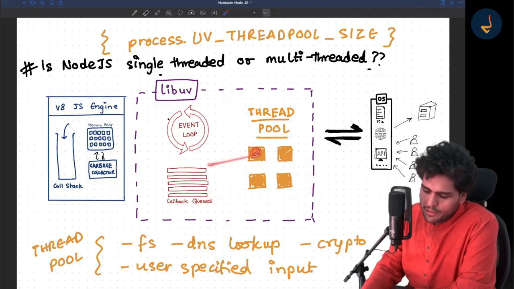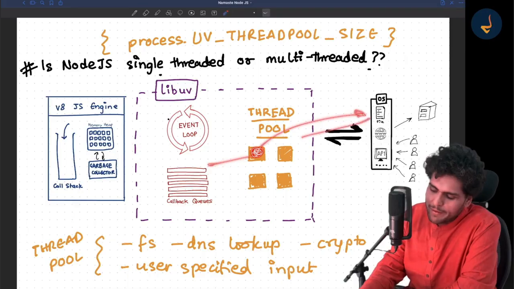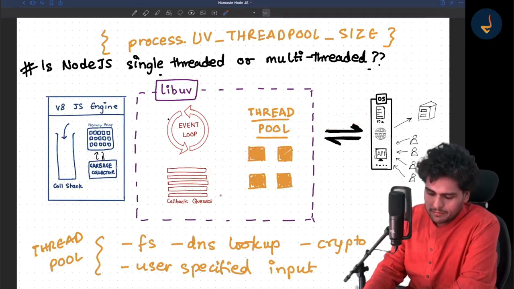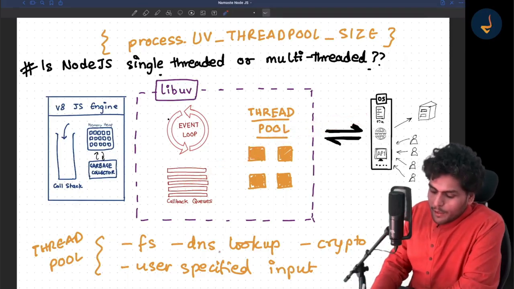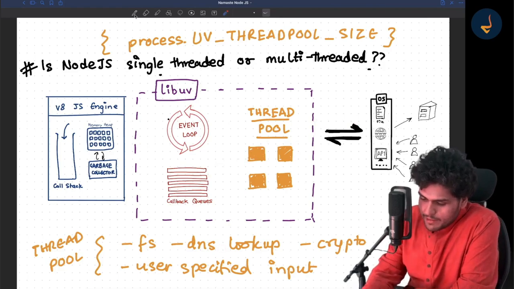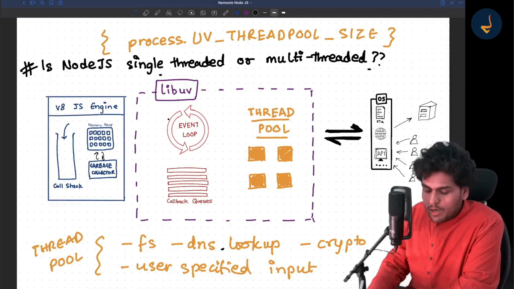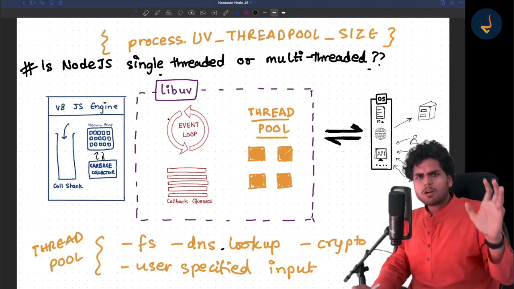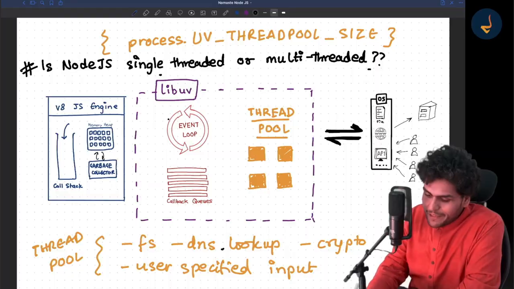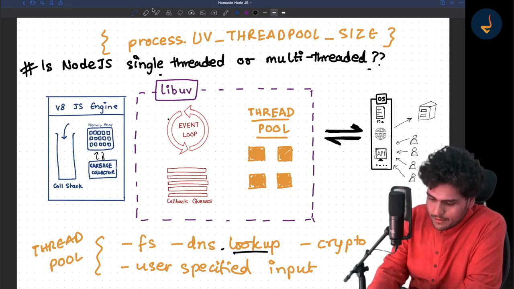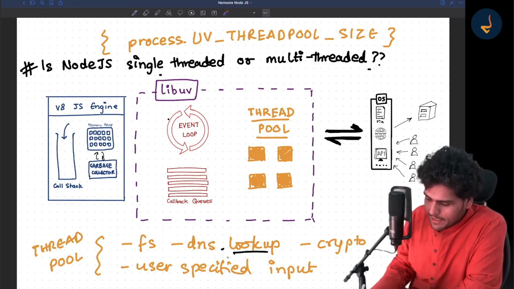It goes to the thread pool, the thread pool makes a file call, and gets back. Got it? Now for dns.lookup: there is a module known as DNS, and in the DNS module, not for the other functions, but specifically for the lookup function, this dns.lookup, basically